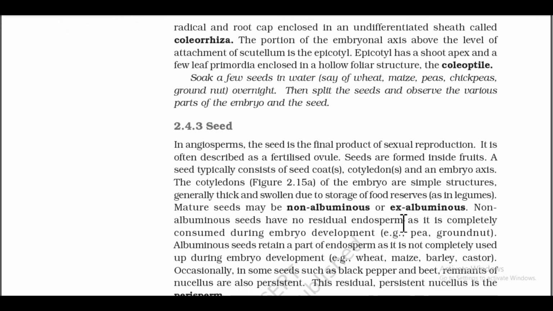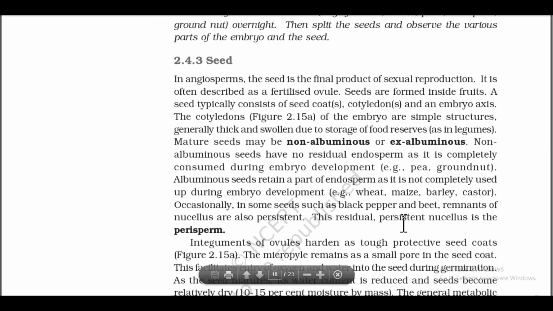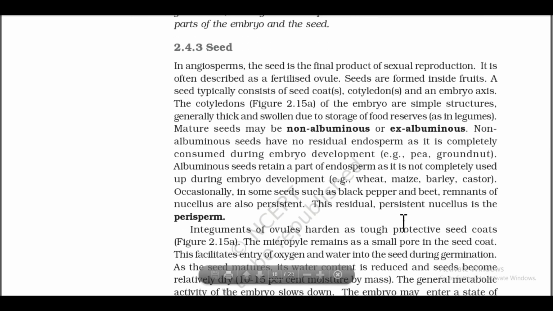2.4.3 Seeds. In angiosperms, the seed is the final product of sexual reproduction. It is often described as a fertilized ovule. Seeds are formed inside fruits. A seed typically consists of seed coat, cotyledons, and an embryonal axis. The cotyledons of the embryo, Figure 2.15a, are simple structures, generally thick and swollen due to storage of food reserves as in legumes.